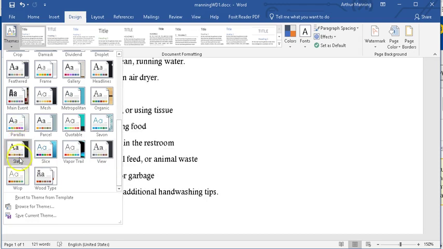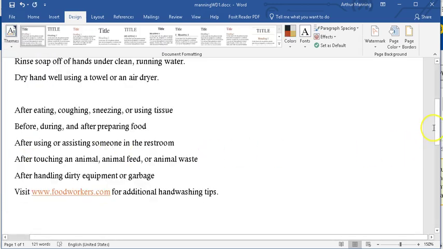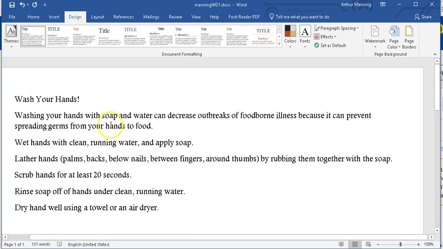Notice as I hover over it, it gives me a preview of the slate theme. You can't really tell what it does until you start looking at some colors. The black and white, the font changed a little bit. Didn't see much else, but as you do other things, you'll see the effect that the theme has.